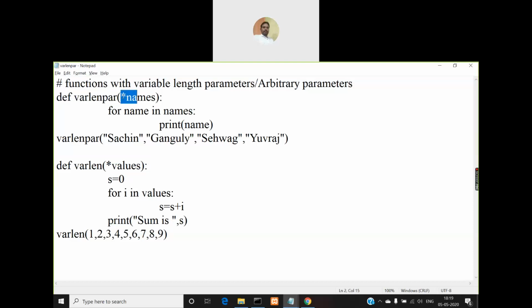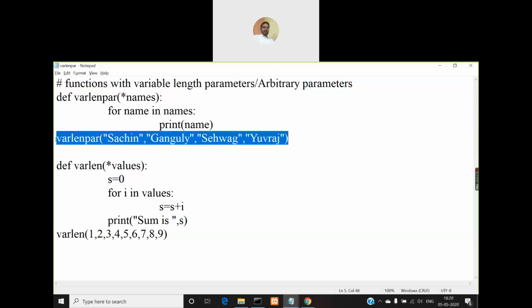Within the parentheses of this function, I have mentioned star names. So what is the meaning of star names? It means when you don't know how many parameters you would like to pass to that function during the call, then you can mention star and any name. This type of function will allow any number of parameters to be passed. Even though you didn't mention the number of parameters, it will allow you to pass any number of parameters, right?